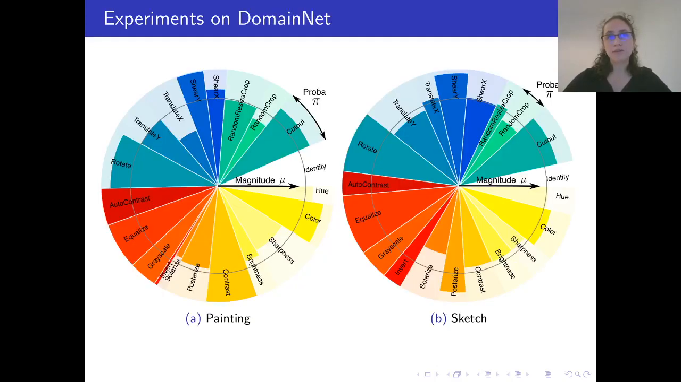Our experiments on DomainNet illustrate how the policy stretches and adapts to different domains. You have here policies found for painting and sketch. You can note that some transformations, such as cutout and rotate, remain favored across domains. However, random resize crop is also favored in paintings, whereas it gets a very low probability for sketches. We can imagine that paintings contain information everywhere in the image, while if we extract a square from a sketch, it might just be all white.